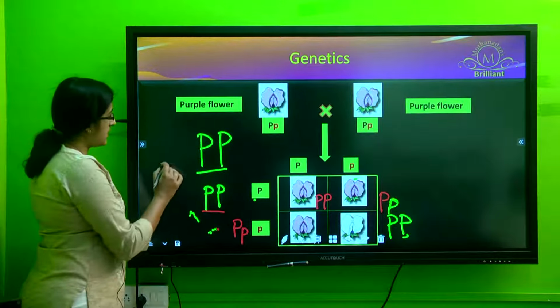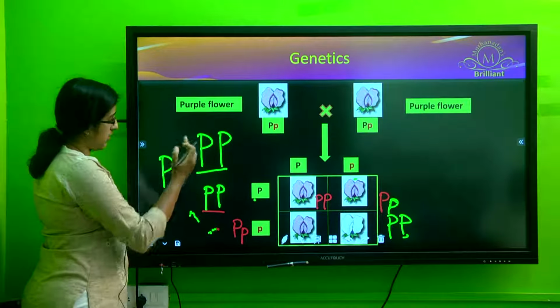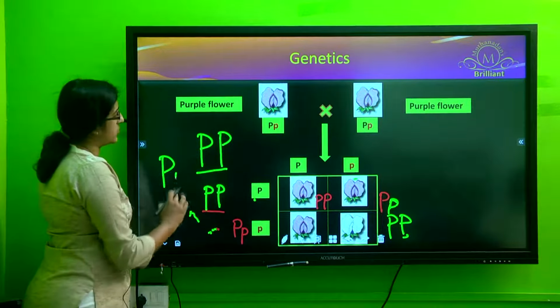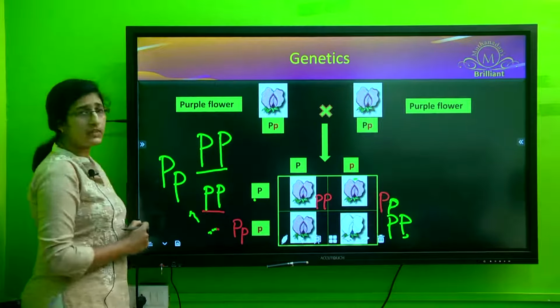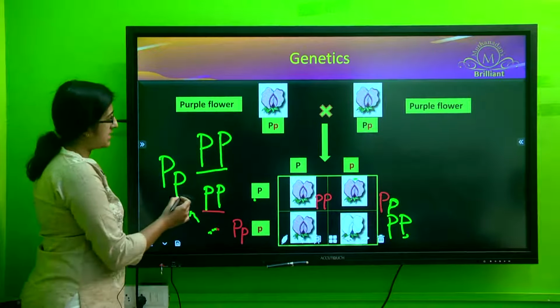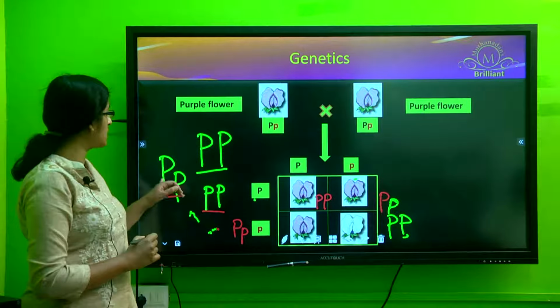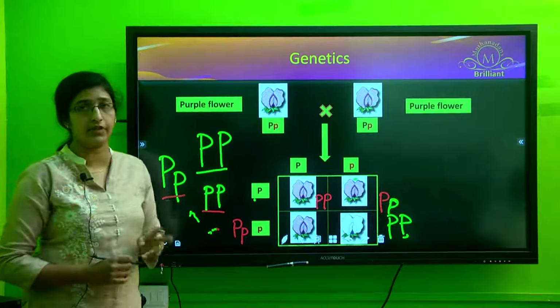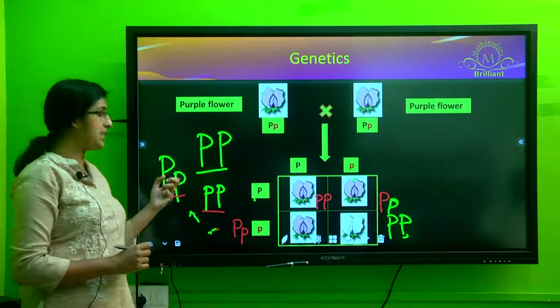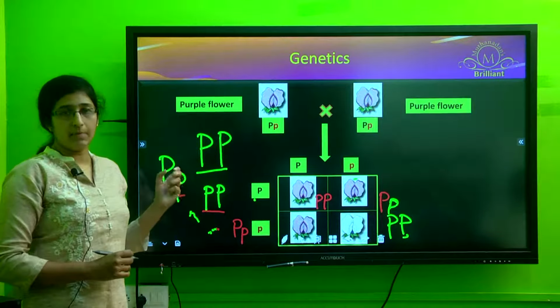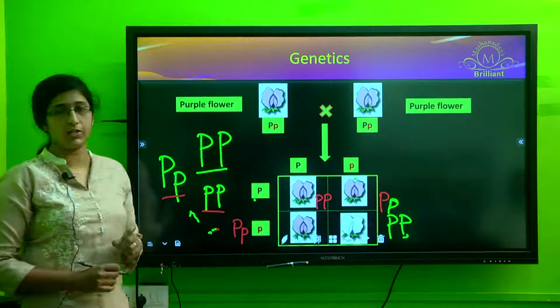Now, if one allele is the capital P, which is for the purple color, and the other is the small p, that is for the white color, then such a condition is what you call a heterozygote. Heterozygote meaning both the alleles of that particular gene are present in different forms.